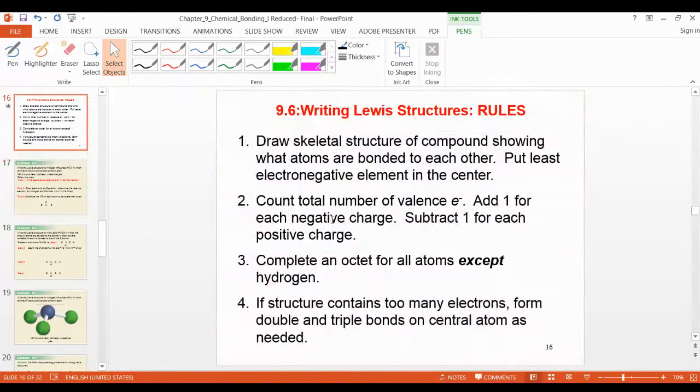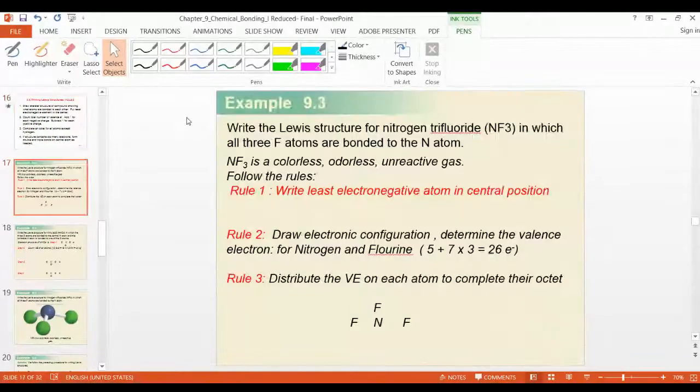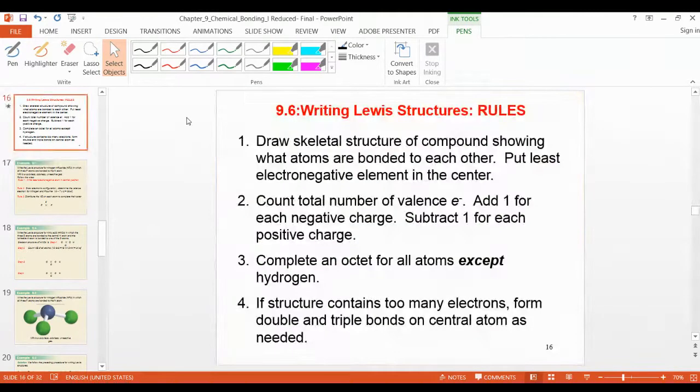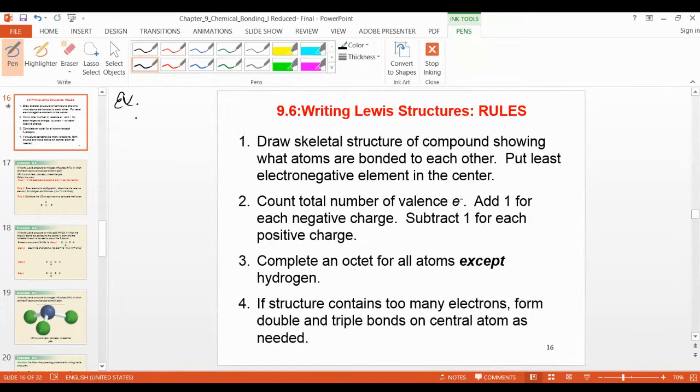The rule is that, suppose I take an example with NF3, right? I will follow this because you understand from examples. NH3 I will take as the example. NF3 you will do.